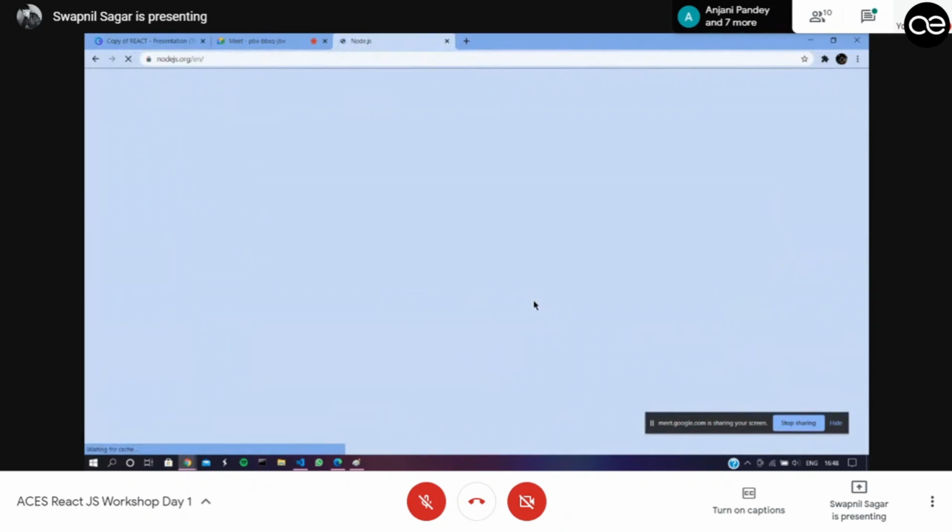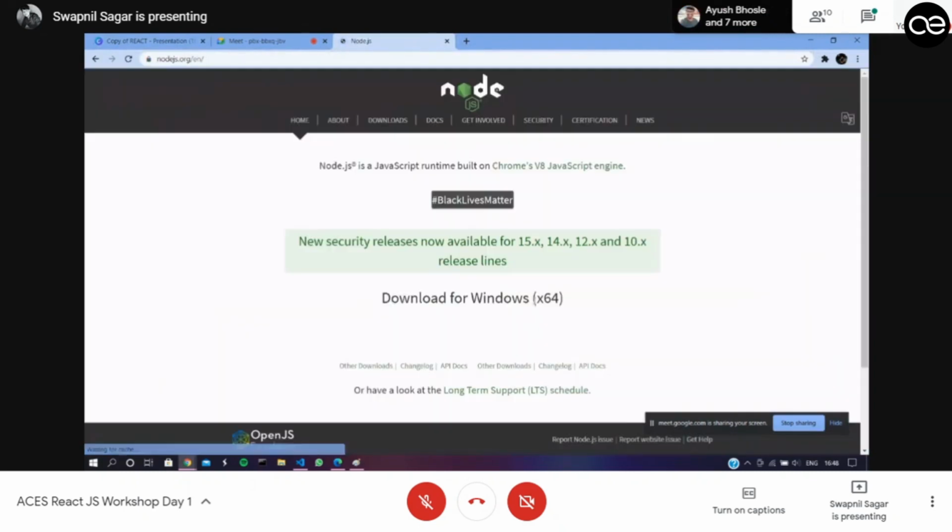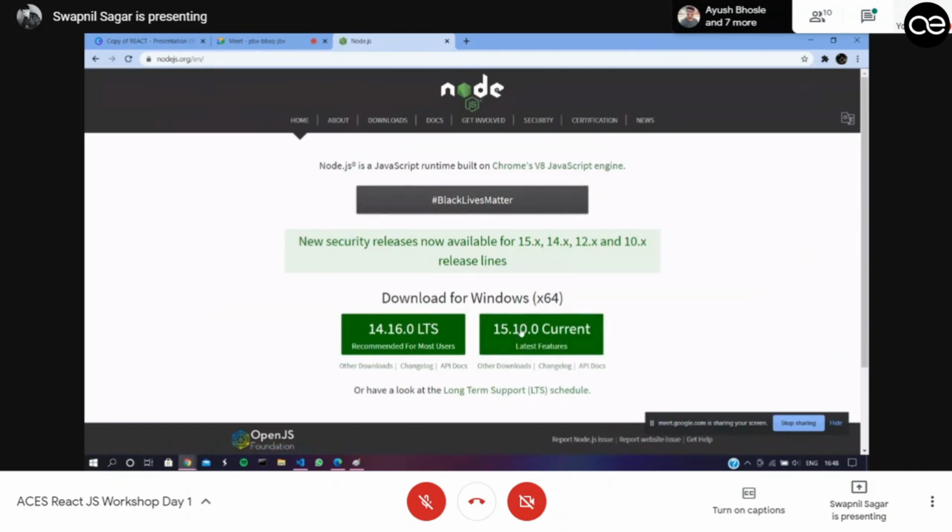Node is basically the handler of React. It also provides all the packages. So you need to download Node and install it on your system, and after that you're good to go. No other extensions or files are required.